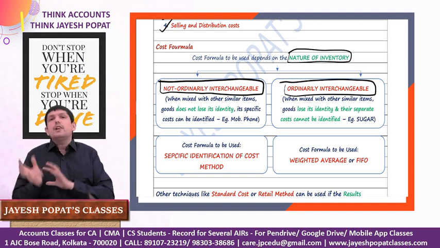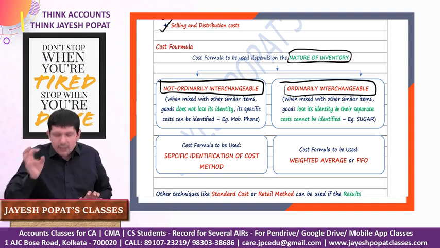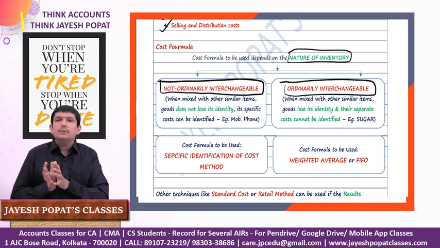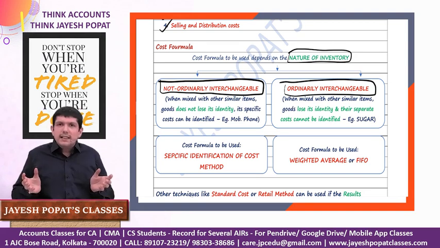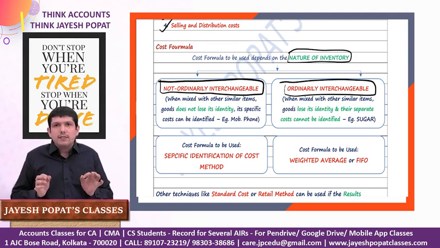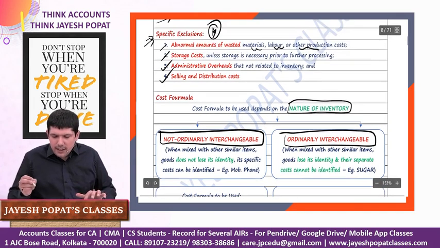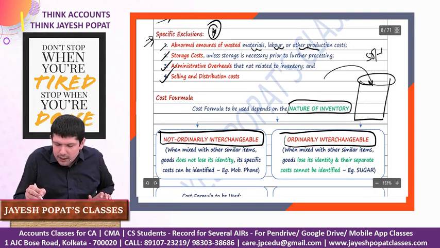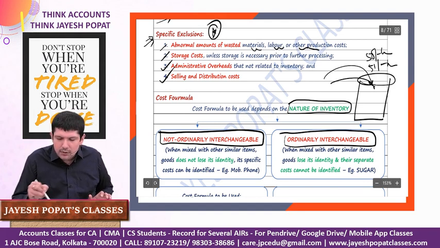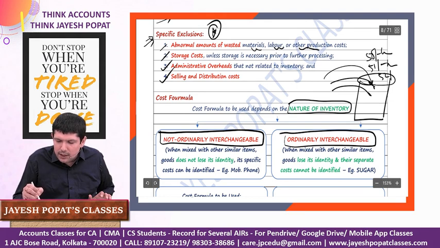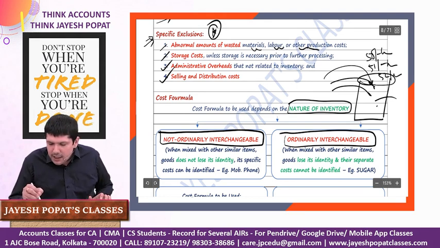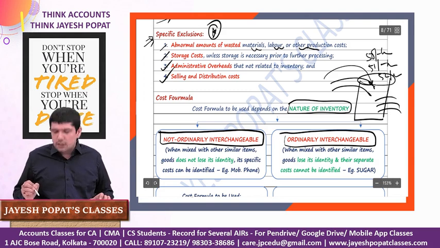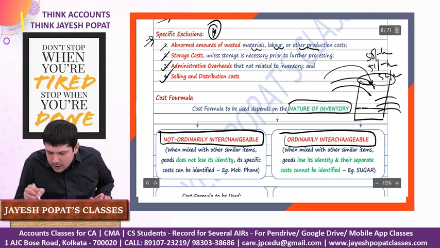But if we talk about ordinarily interchangeable, these are such inventories which are mixed with other similar items, the inventory will lose its identity, and we will not be able to assign a specific cost to this inventory. We'll take an example. Let's say we are into selling of sugar. There's this drum. We purchase a certain quantity of sugar at 50 per kg and we put it in the drum. Then we purchase at 51 per kg, we put it into this drum. Then we purchase at 52 per kg and we put it into the drum. And then we keep on selling the sugar from this drum. At the end, some quantity of sugar is left.